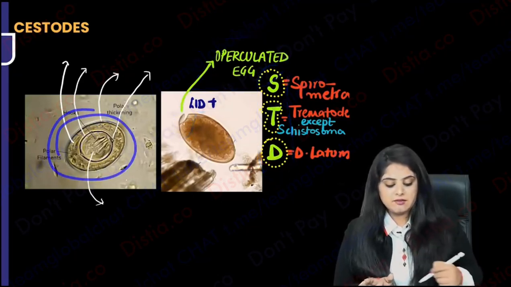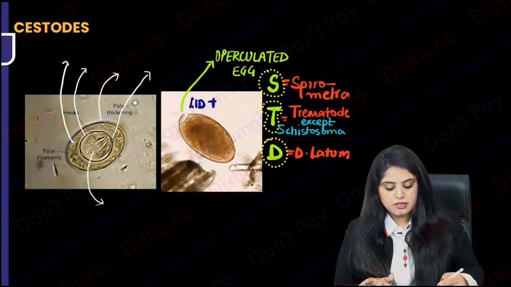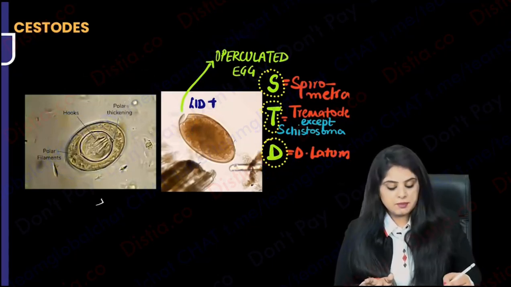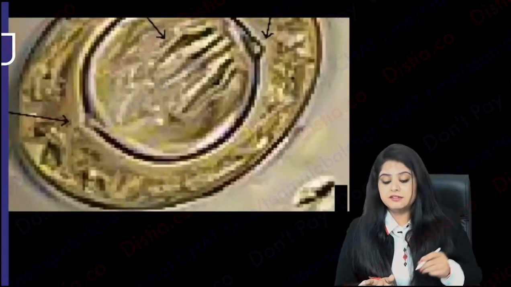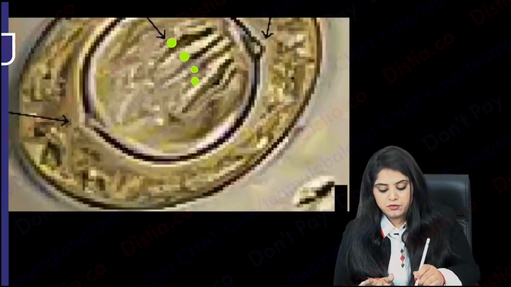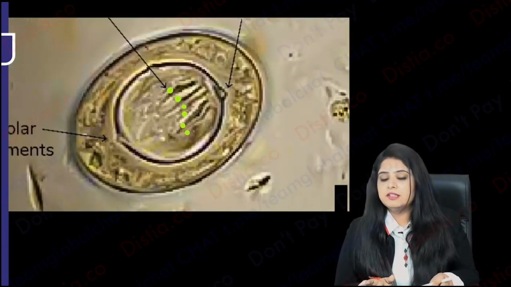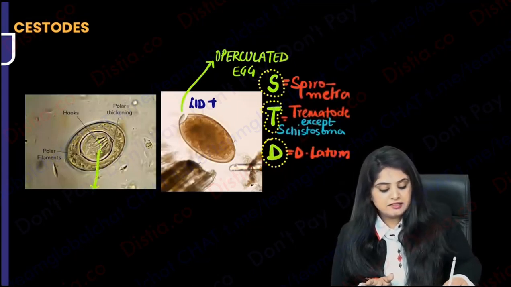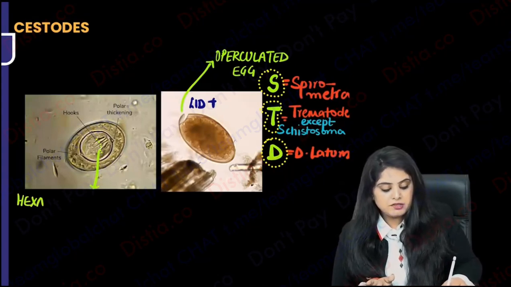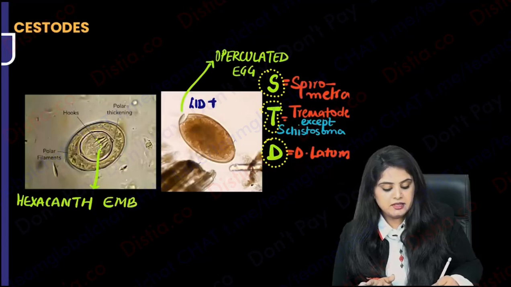What is this egg? And I've got you a lot of labelings over here. So let's start with all these labelings one by one. Look, this is an egg. If I zoom into it, I will count the hooklets. 1, 2, 3, 4, 5, 6. Very faintly you can see, but yes, this is known as a hexacanth embryo. Because it has 6 hooklets in the egg, this is a hexacanth embryo. Is that okay? So you've understood the reason for it.